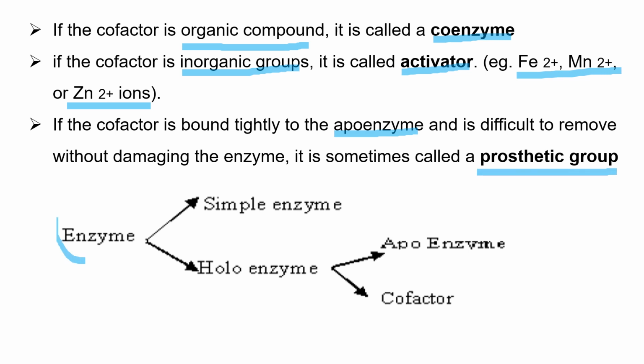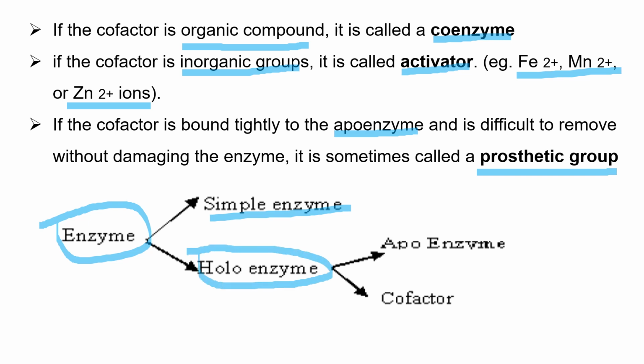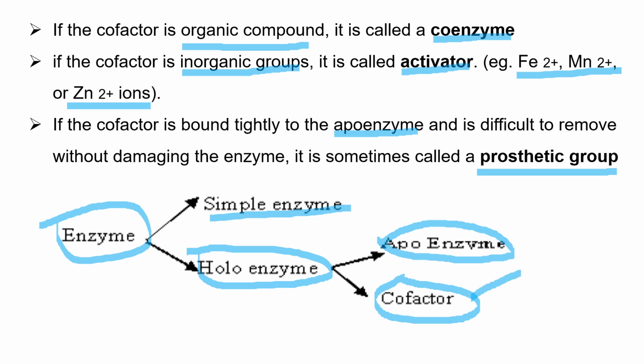Here, enzymes can be classified into simple enzyme, if it is made up of only protein, and holoenzyme, if it is made up of a protein part and a non-protein part. So the non-protein part of an enzyme is known as cofactor, and the protein part of a holoenzyme is known as apoenzyme. So if the cofactor is an organic compound, it is coenzyme, whereas if the cofactor is an inorganic molecule, it is activator.